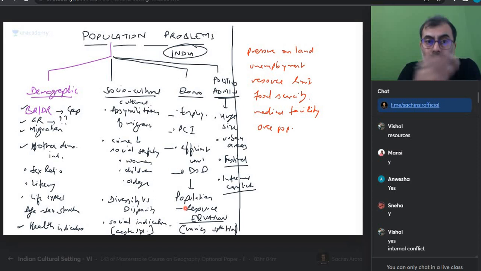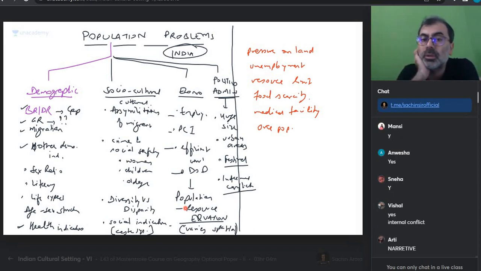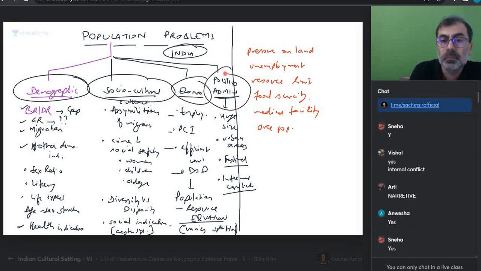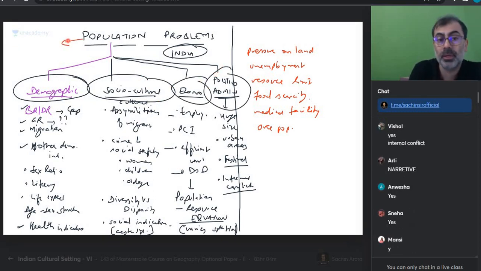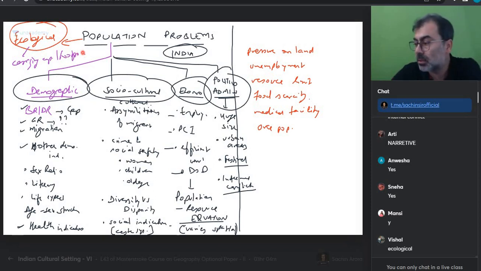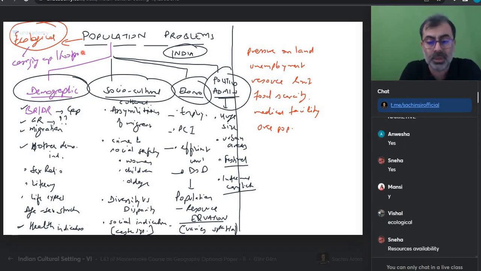Suddenly tell me, population problems, a big thing opened or not? Who helped me get more points? True or not? One point, because it is geography, always bring in ecological dimension. Carrying capacity can come. Can we say carrying capacity or footprints? Yes or no? Everyone with me or not? Bring the ecological aspect. Along with spatial, another aspect which is always geographical is your ecological aspect. Bring it in freely. Everyone with me? Any questions? Please ask.